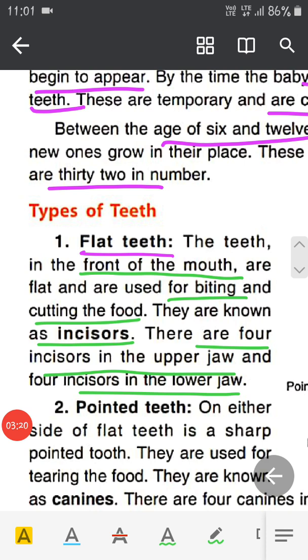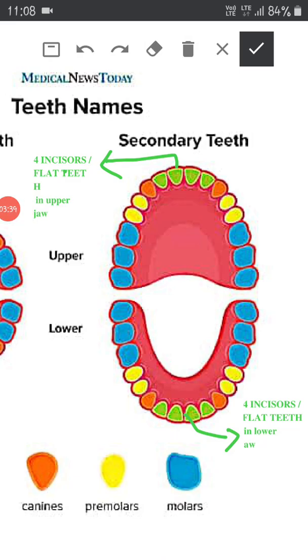Coming to the first type of teeth, flat teeth. These teeth are present in front of the mouth and are used for biting and cutting of the food, also known as incisors. There are in total 8 incisors, 4 in the upper jaw and 4 in the lower jaw. See in this picture, these green colored teeth.